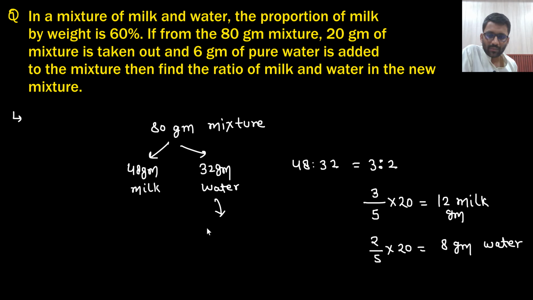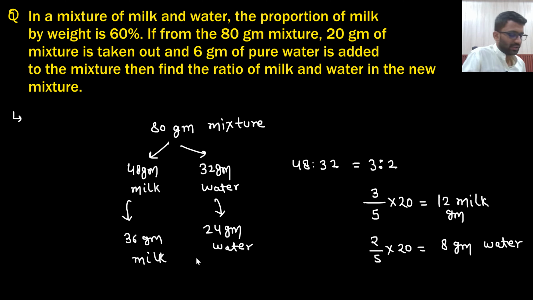So the water has become 24, and the milk, after I have taken 12 gram, has become 36 gram. The ratio still remains the same, right? 3:2. The ratio still remains the same.